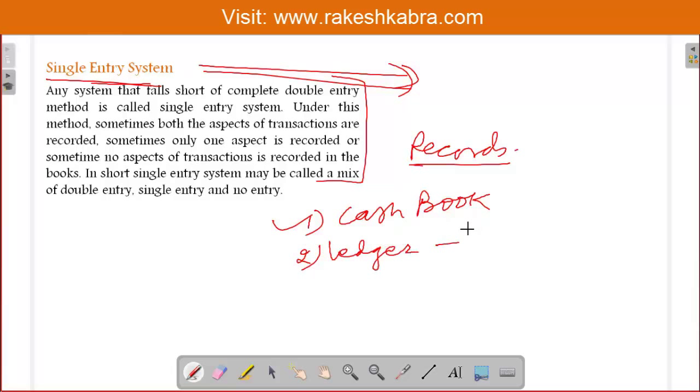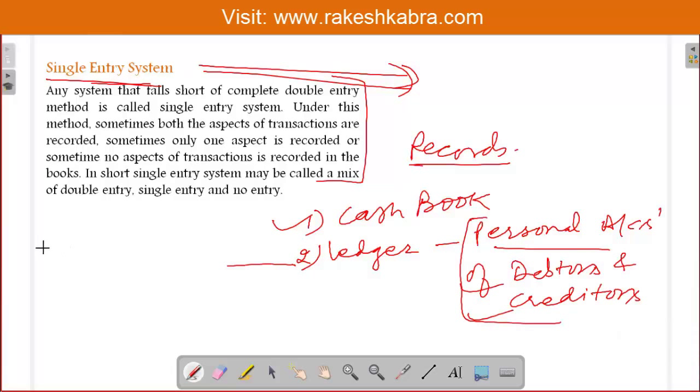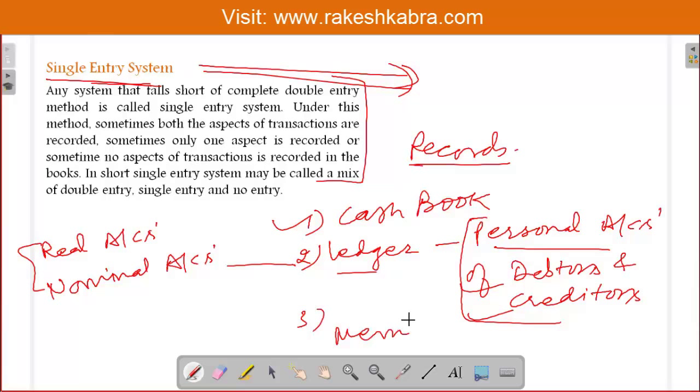And the second thing, in the ledger we will open only personal accounts, the personal accounts of debtors and creditors. It means in the ledger we do not open real accounts, and we do not open nominal accounts. We open only personal accounts of debtors and creditors. And one more book we maintain, that is the memorandum book. Only these books we maintain actually.